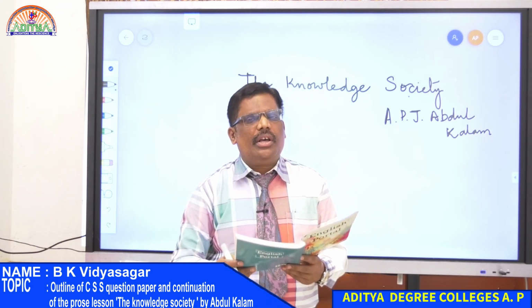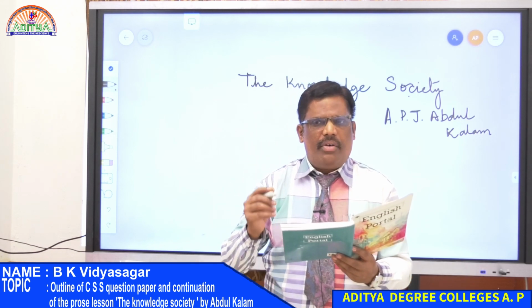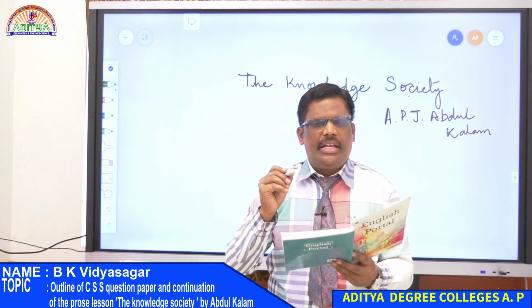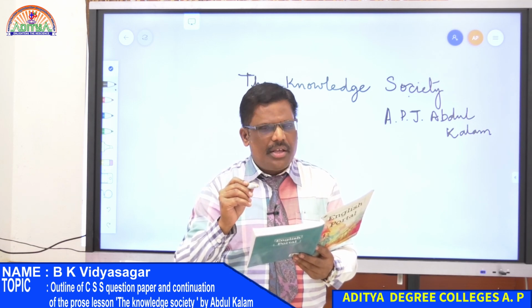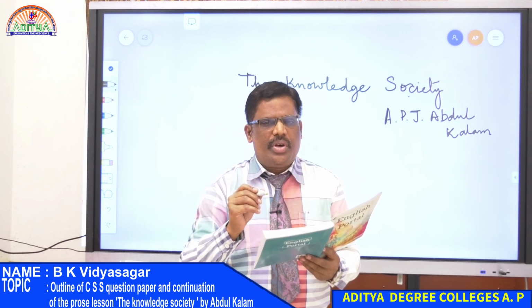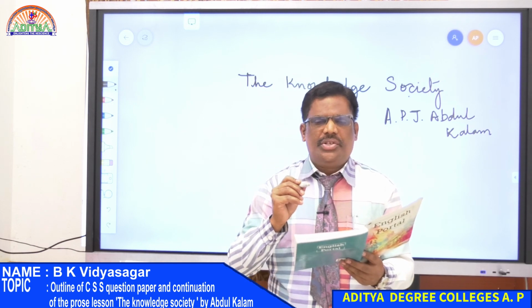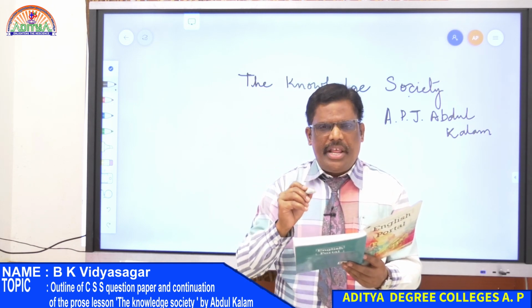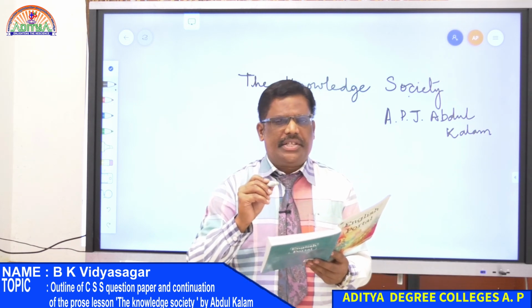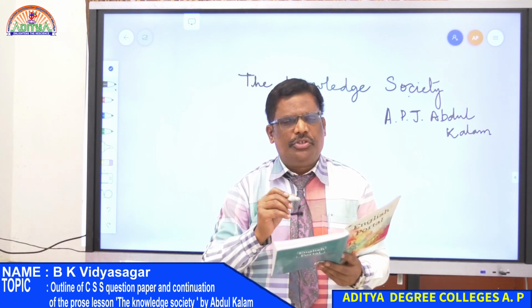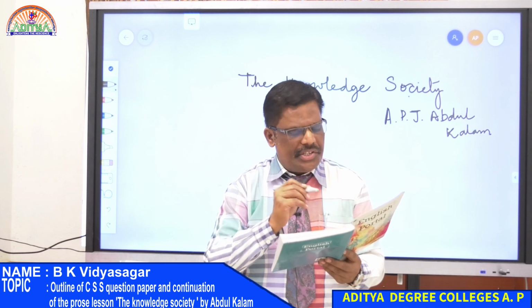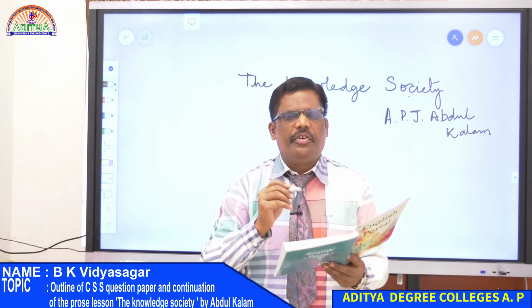Right? So Abdul Kalam says our country should identify the core areas where we can march towards becoming a knowledgeable society. If India wants to be called a knowledgeable society, Abdul Kalam says that we should improve in these areas. What are the areas? Information technology.